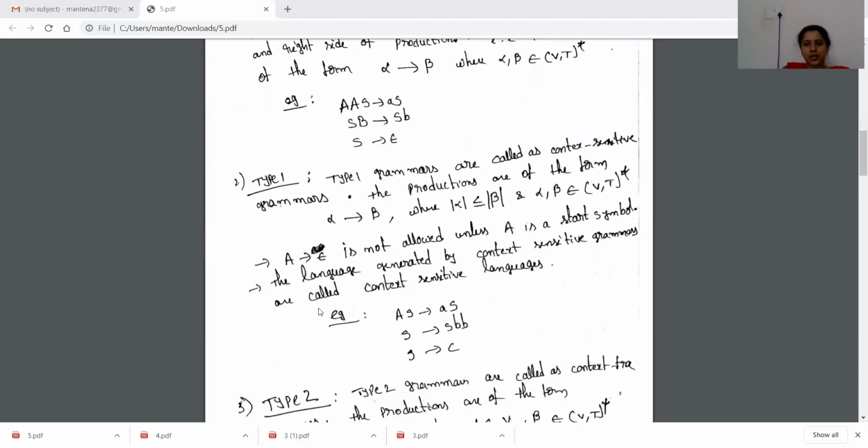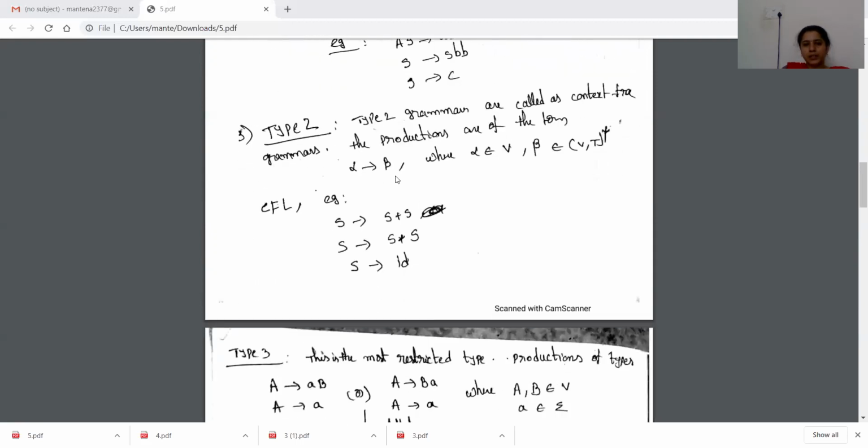Type 1 grammars are context-sensitive. In context-sensitive, we can take the left side of the production from the set of terminals and non-terminals, and the same for the right side. But the length of the left side string is always less than or equal to the length of the right side string. Observe this example. So this is context-sensitive grammar.